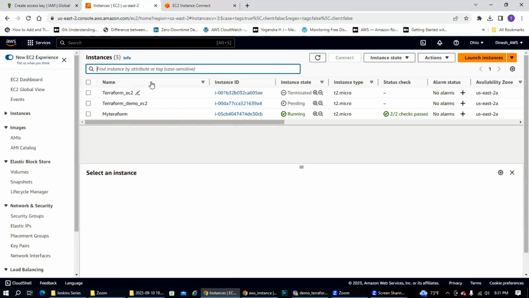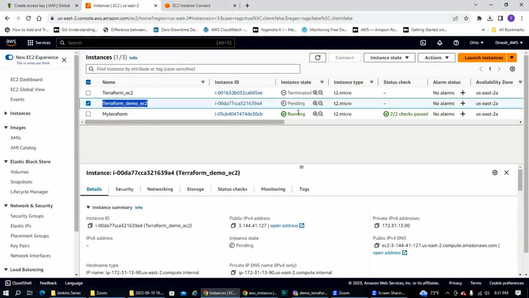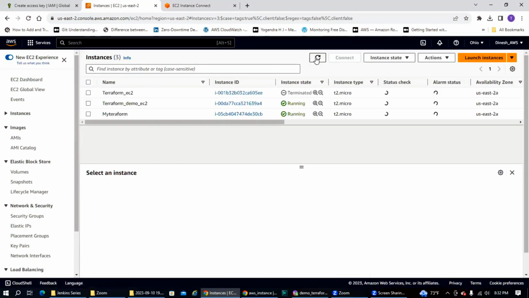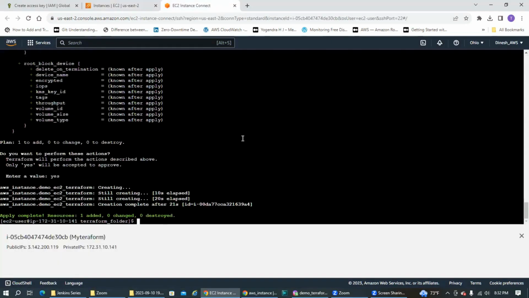Okay, you see here, I have created the Terraform demo EC2 instance, which is in the pending state. Okay, that's how Terraform helps us to create the instance. And you can reuse this code again and again for your development environment, for UAT, SIT, production. We need to be cautious, which we will be doing ahead. Don't worry, but this is how Terraform does it.